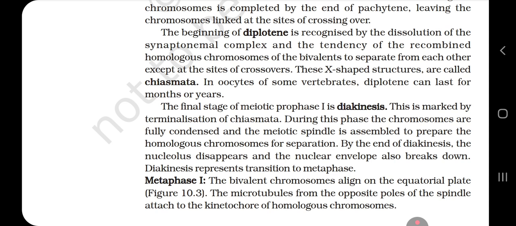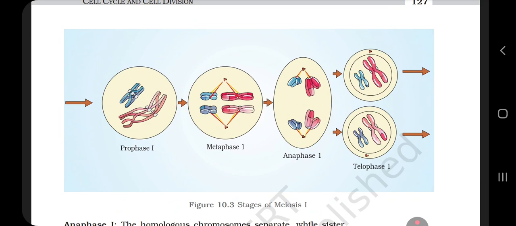Metaphase 1: the bivalent chromosomes align on the equatorial plate, figure 10.3. The microtubules from the opposite poles of the spindle attach to the kinetochore of the homologous chromosomes. You can see the stages of meiosis 1.